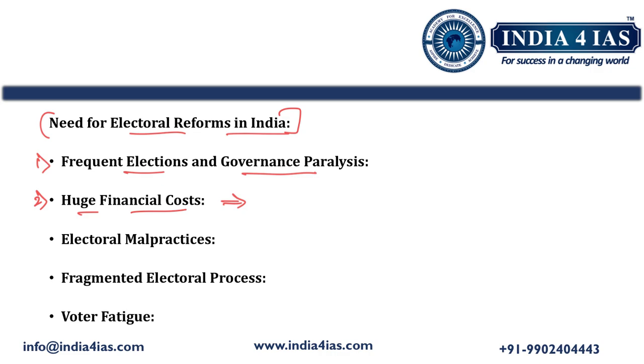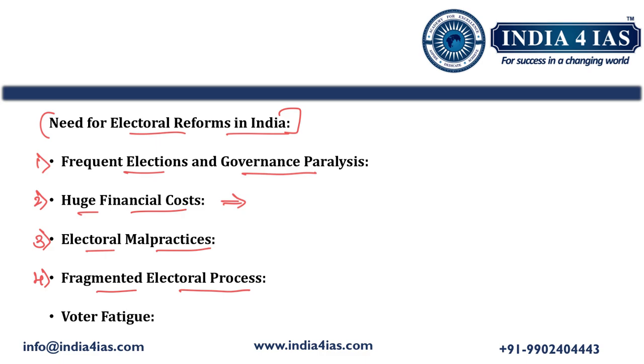Then the third main reason is electoral malpractices like bribing voters, booth capturing, and the influence of money and muscle power. These continue to plague Indian elections. Reforms to curb such malpractices have been suggested by various committees. Then the fourth need is the fragmented electoral process.